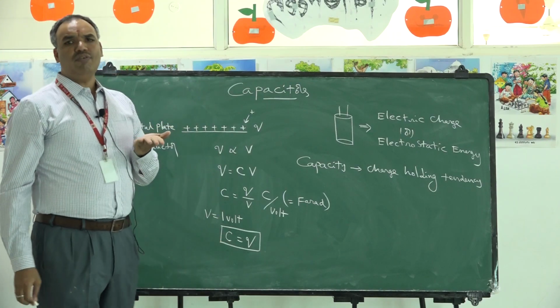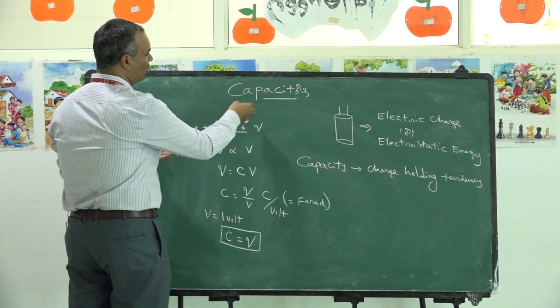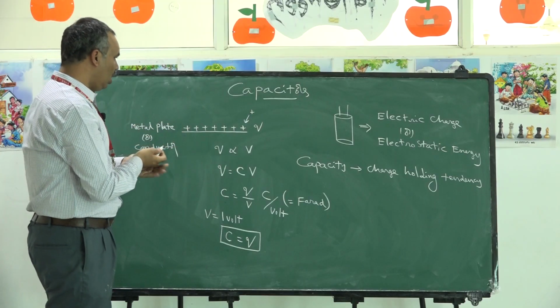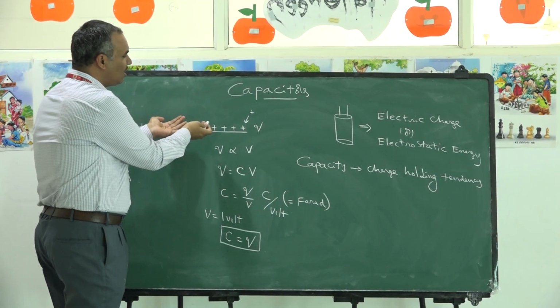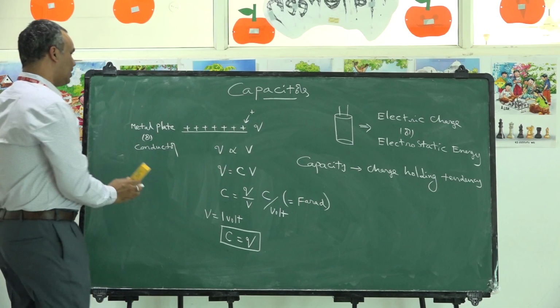One plate is enough to hold a certain amount of charge. You cannot give an enormous amount of charge onto it. It has its own capacity to hold a certain charge. If you want to increase the capacitance of this conductor, what to do? Let us understand.